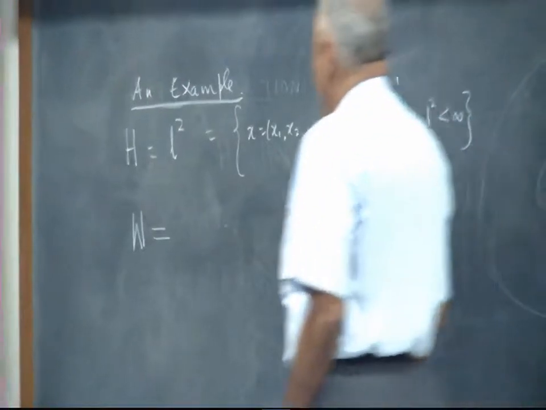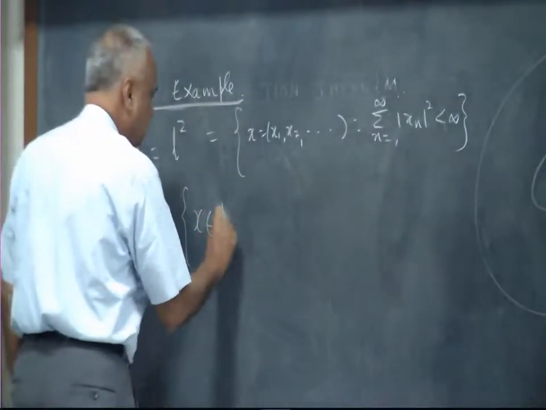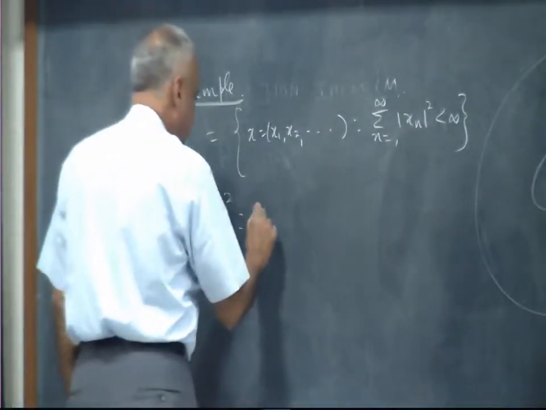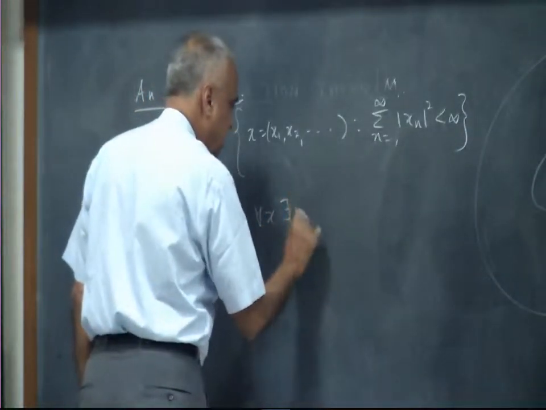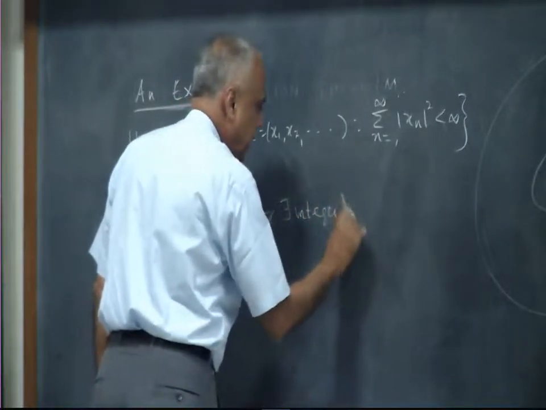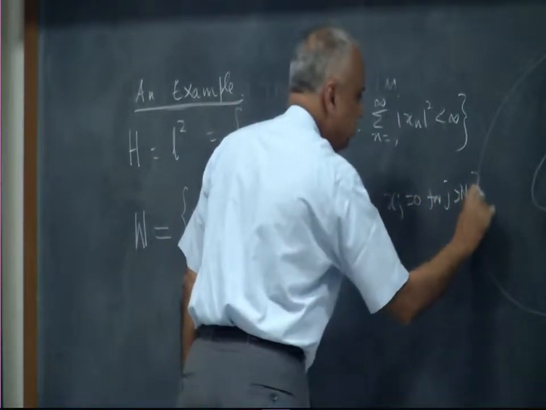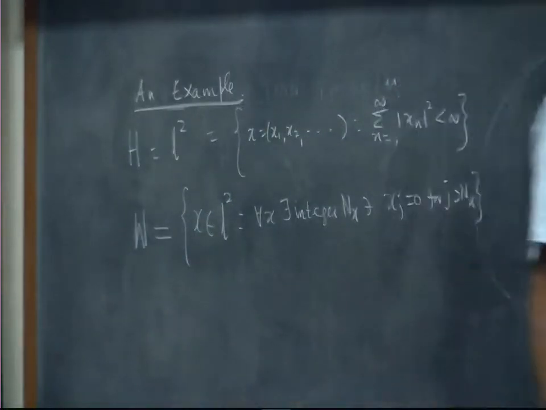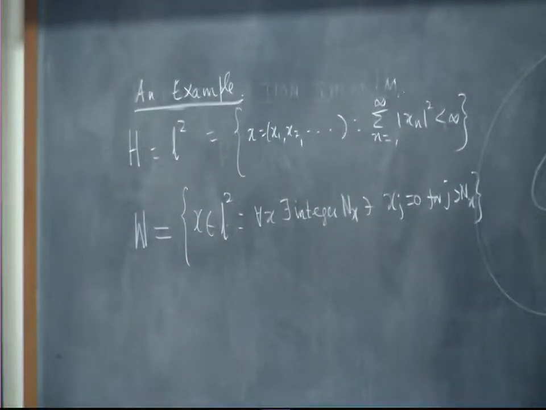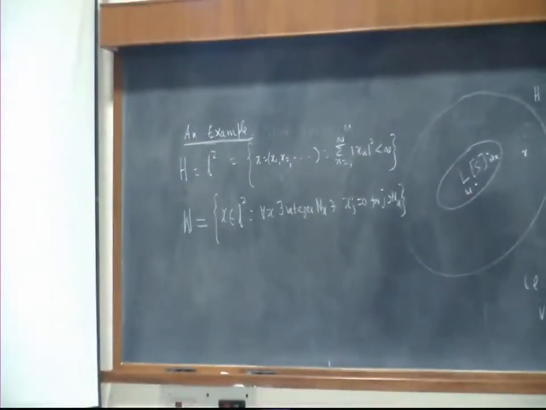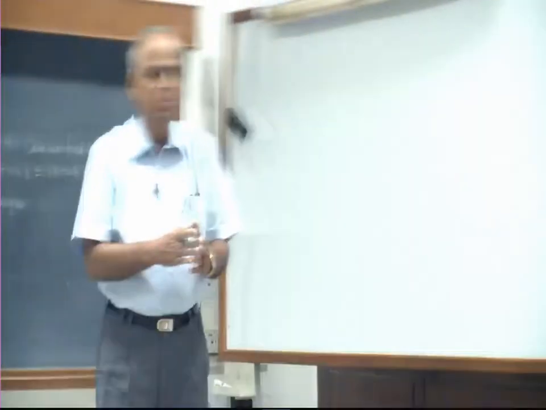So, we will have the set of all x in L2 such that for every x there exists an integer nx such that xj equal to 0 for j greater than nx. All the coordinates beyond a certain stage will be 0, but different vectors may have different stages beyond which it is 0. One vector, second component always everything may be 0. Another vector, 100th component onwards everything may be 0. Another vector, a millionth component onwards everything may be 0. One vector may be 0 completely. All the components may be 0.